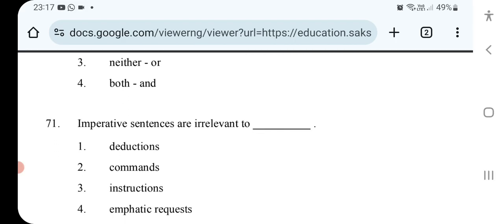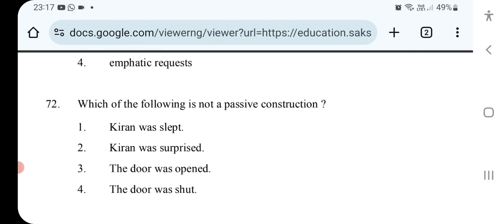Imperative sentences are irrelevant to emphatic, no. Commands, instructions, and requests: imperative sentence, right? So I think directions.